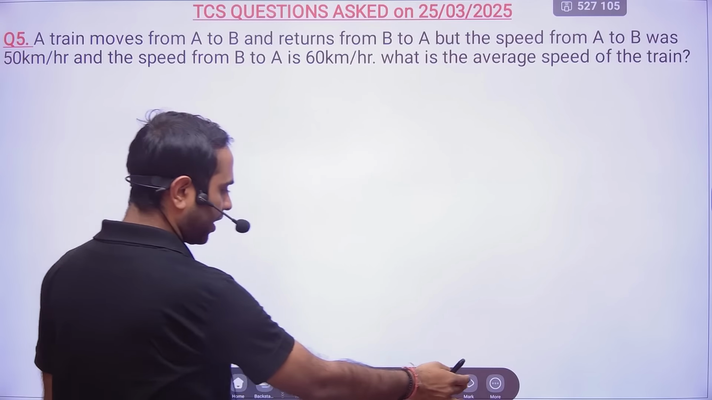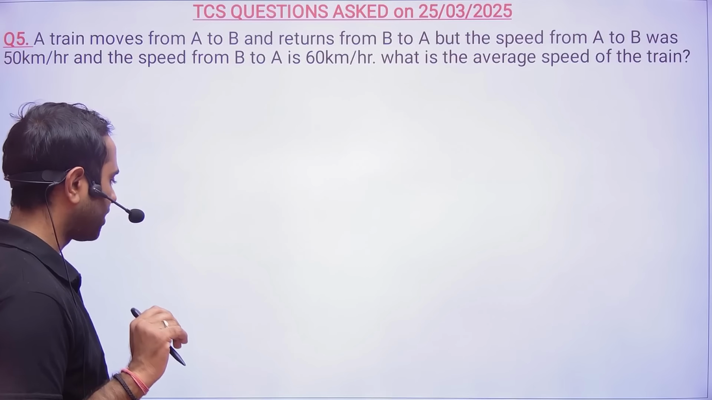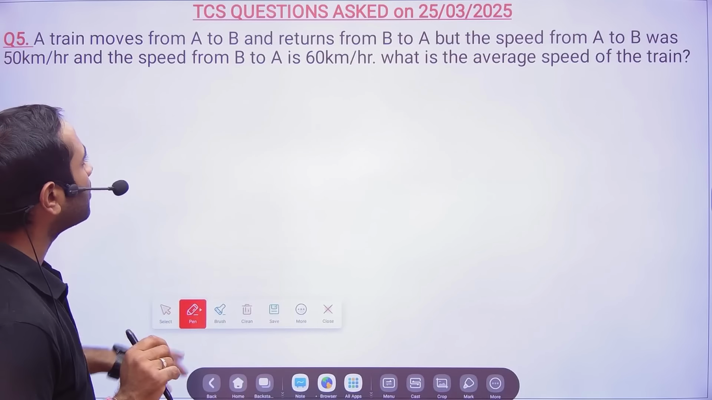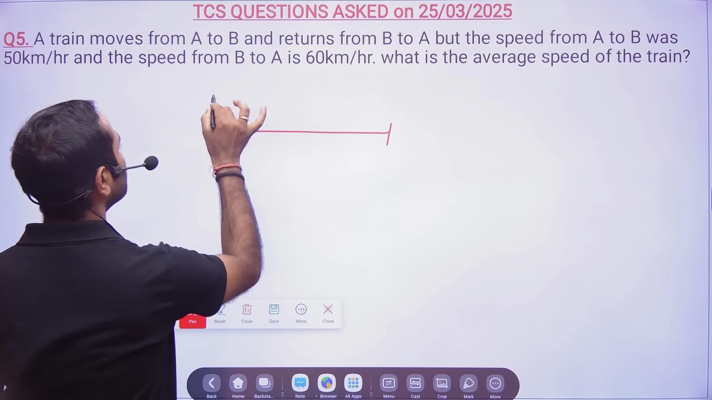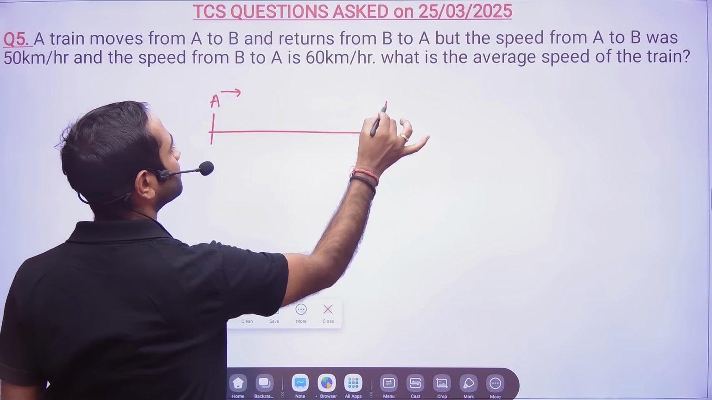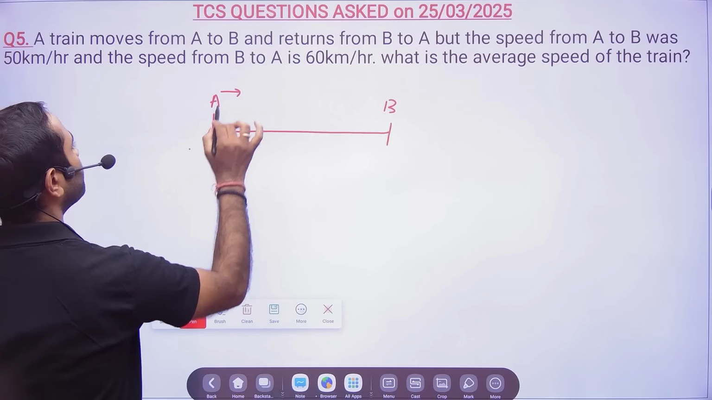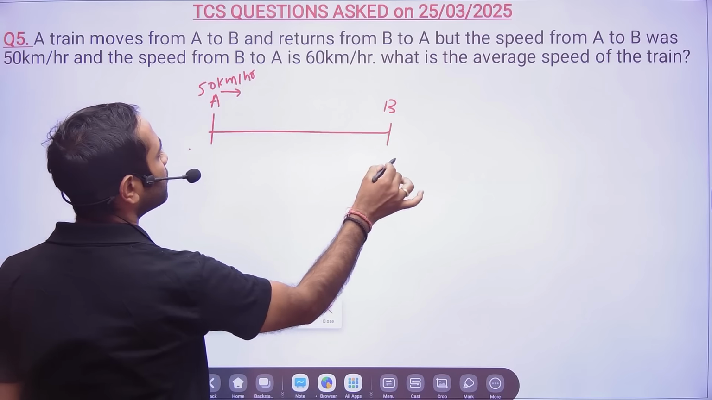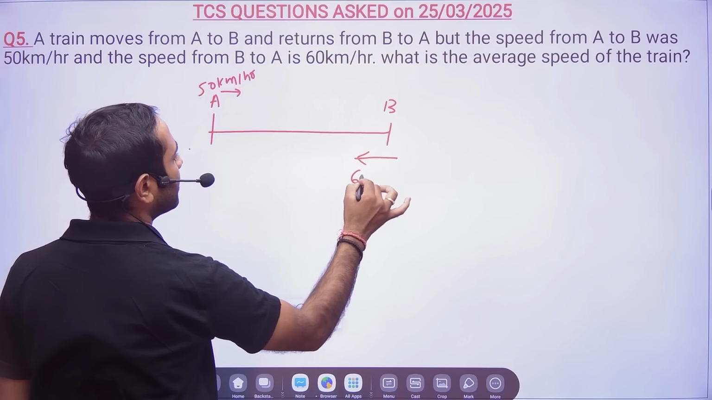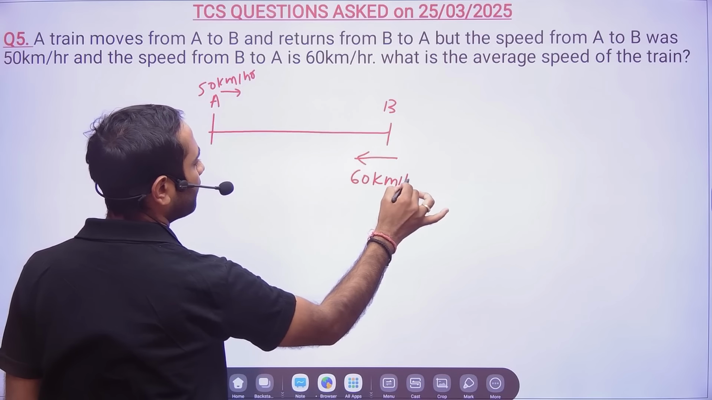The questions are of difficult and moderate level. Then there was a question on average speed. A train moves from A to B at a speed of 50 km per hour, and from B to A at 60 km per hour. So what is the average speed?